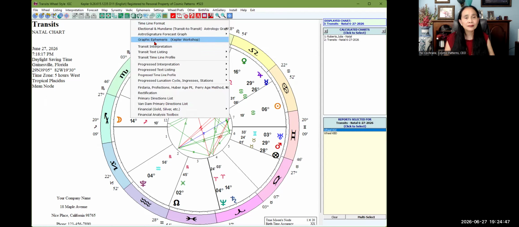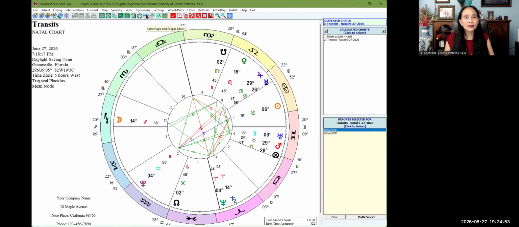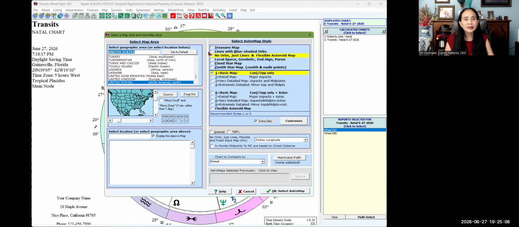This is all types of forecasting that you can do. Very, very good. Now, this one is the astro map. You can do all kinds of maps in here. You can also get explanation of the astro maps being interpreted. So many kinds of astro map, and the most popular one is the treasure map.